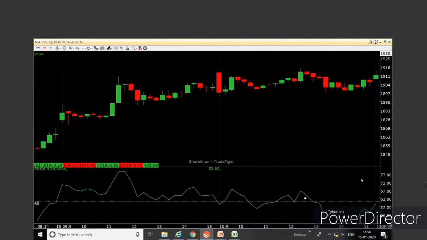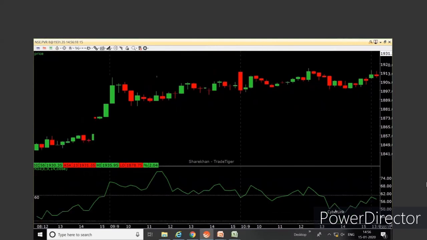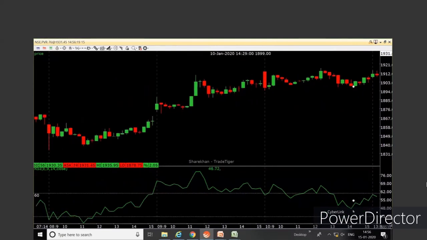And secondly, is it in the overbought or oversold region here? The first thing is to check whether it is in the overbought or oversold region. This is neither in the overbought nor the oversold region. This is above 60, not here.